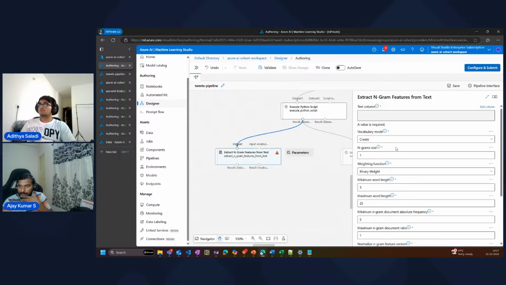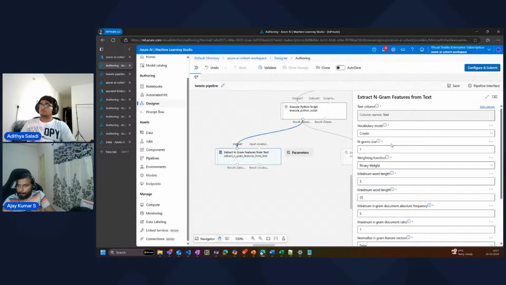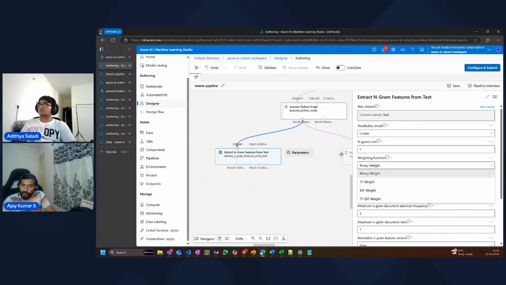Now I can double click here. You can see something is missing. You can come here and configure the columns. So I want to configure the text column. So I'll just define the text column here. You can configure the vocabulary mode. I'm just going to say create new vocabulary. You can give the size of the ngram. I'm just going to say 1. There is a different weightage function. You can do binary weightage, tf, idf, or anything. I'm just going to say binary weight because I'm going to do tf-idf as a code, right?